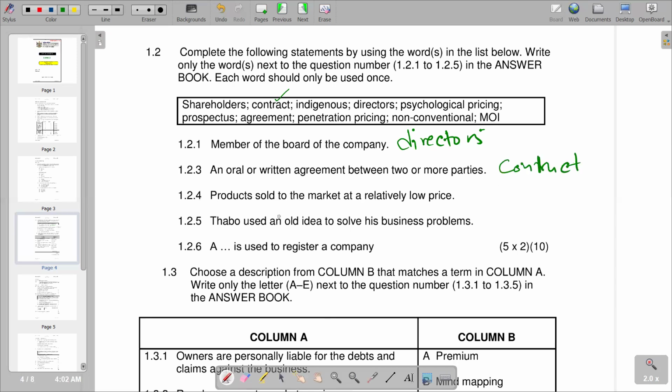The next sentence, products sold to the market at a relatively low price. When we sell a product at a relatively low price, remember this is a pricing strategy, and we see that it's below the normal price. And this is penetration pricing. So penetration pricing is the correct term that we have there.